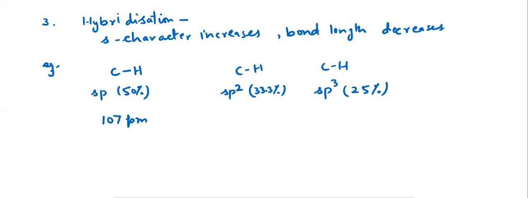In this case, it is 110.3 picometer. And here in case of sp3 hybridized carbon atom, it comes out to be 111.3 picometer. So we can see as the s character increases, bond length decreases.